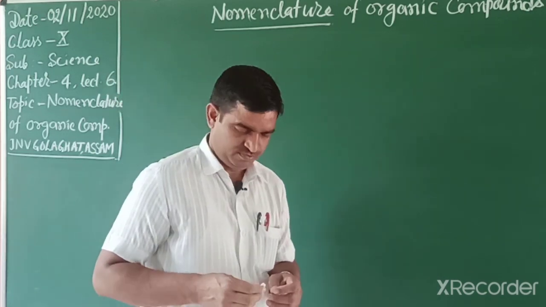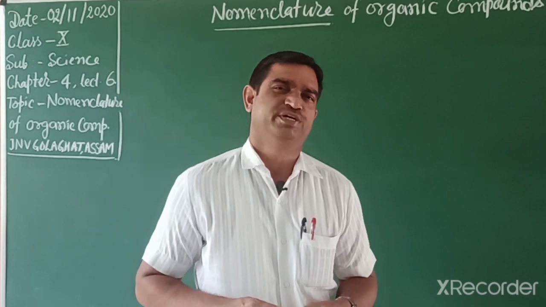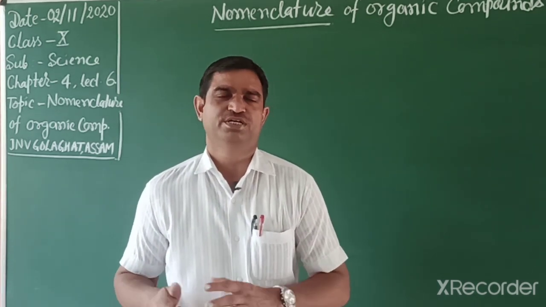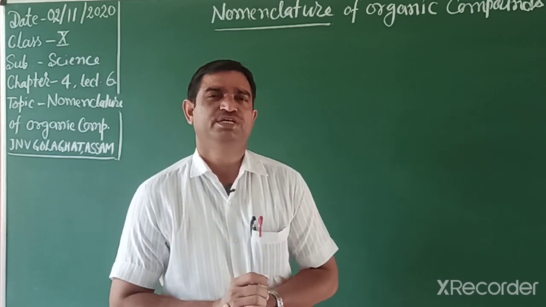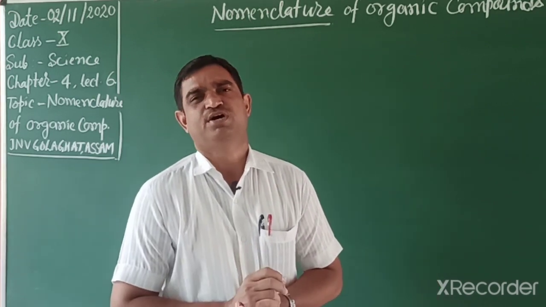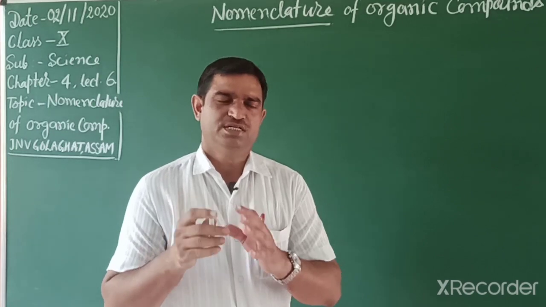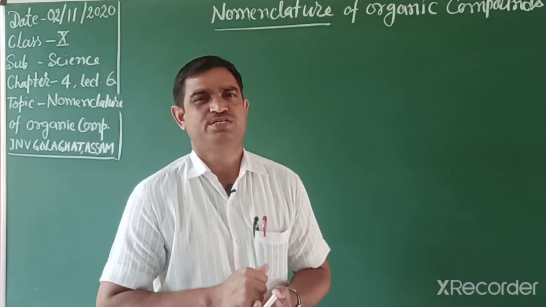For writing IUPAC names, I will revise some rules of nomenclature. First, we have to identify the longest hydrocarbon chain. Now we count in such a way that the functional group carbon gets the lowest number, meaning the carbon to which the heteroatom is attached should get the lowest number.